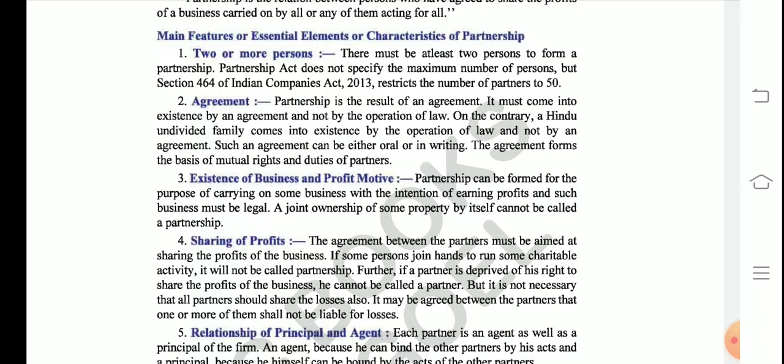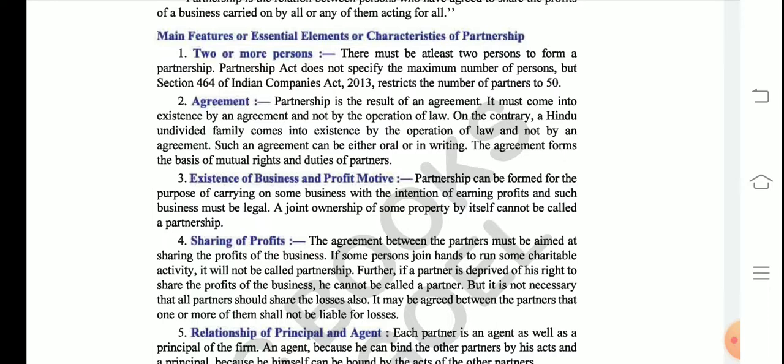They all decide who is to contribute how much and who is to share how much of the profit or the losses. As you have already studied in class 11th, this agreement can be in written or oral form. The agreement forms the basis of the mutual rights and duties of the partners. So this line means that according to this agreement, the rights and duties of the partners are also decided. The third one is existence of business and profit motive.